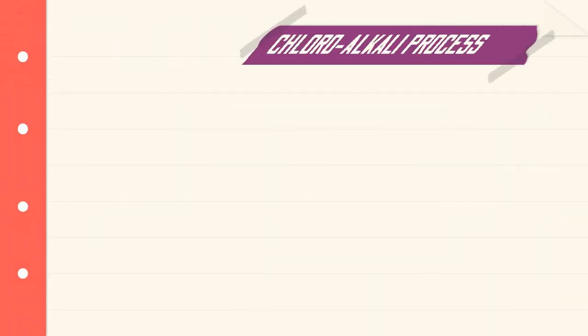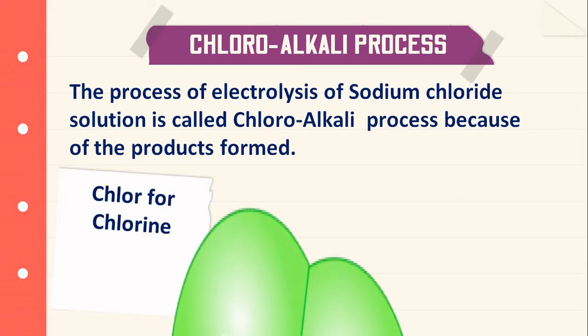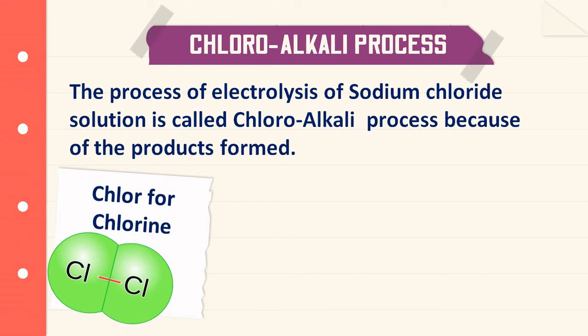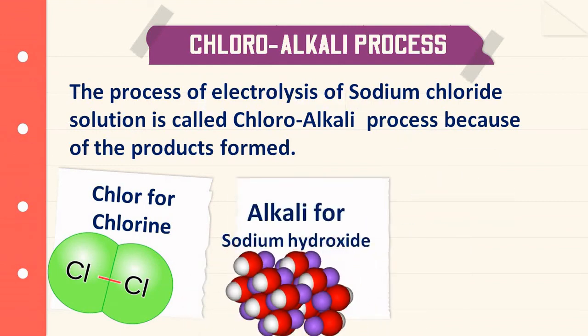Now, chloroalkali process. The process of electrolysis of sodium chloride solution is called the chloroalkali process because of the products obtained in this process. That means chlor for chlorine, alkali from sodium hydroxide.